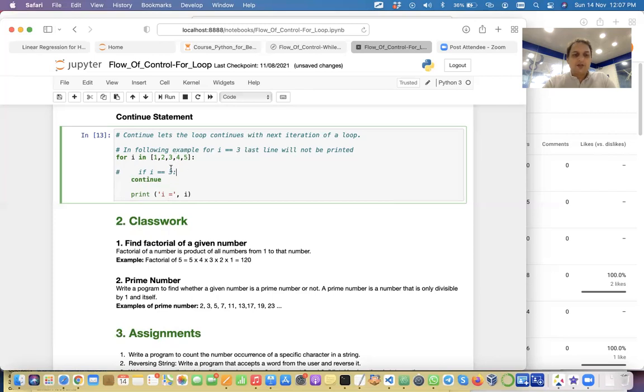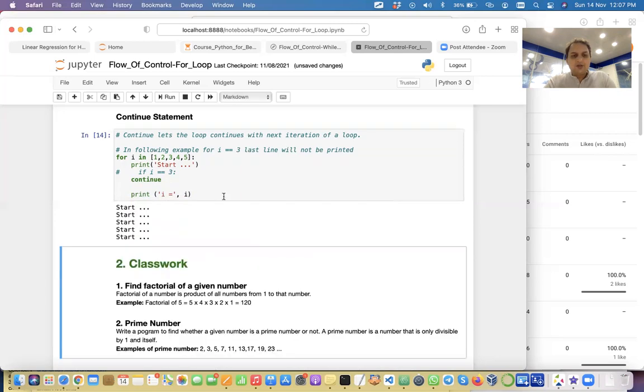Any statement which is above this, let's say if I have a print start here, something like this, it will execute this, and it is hitting continue. It will not go here.